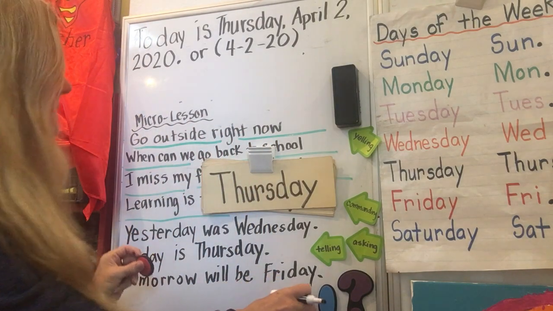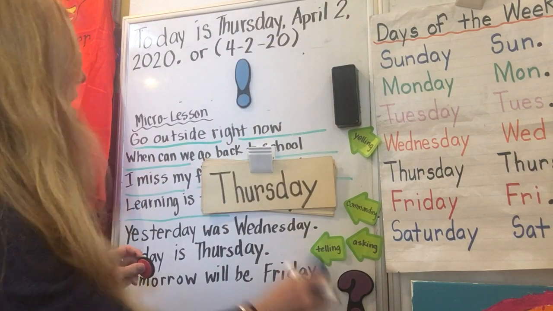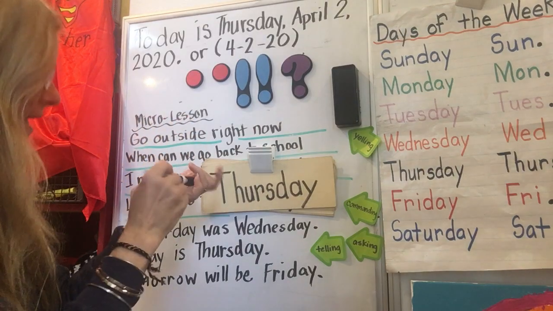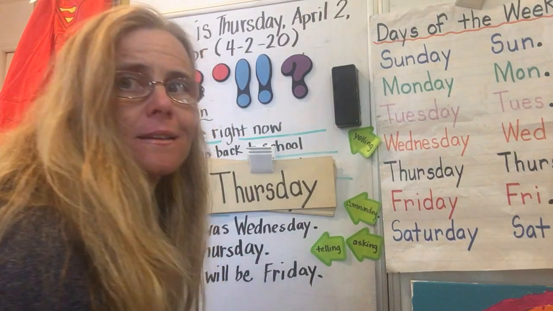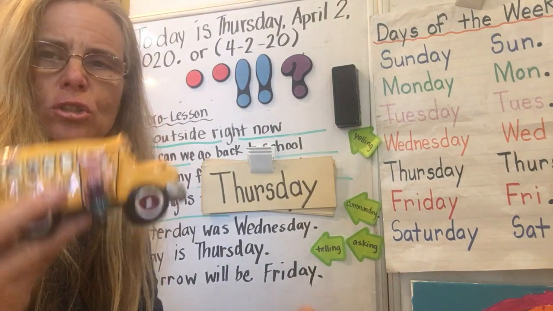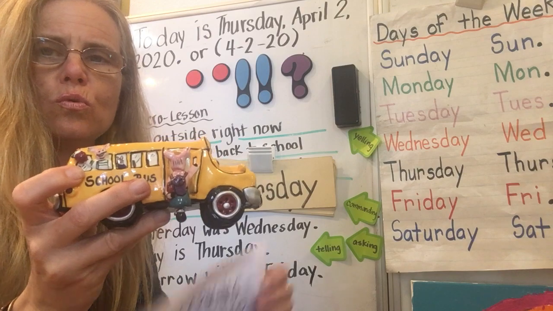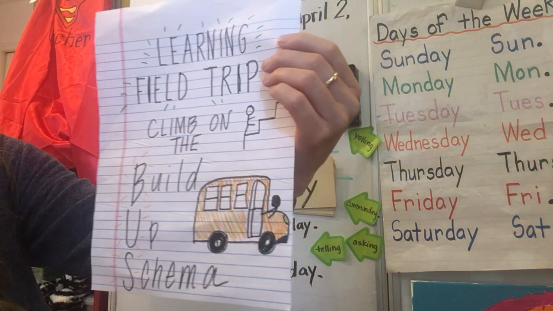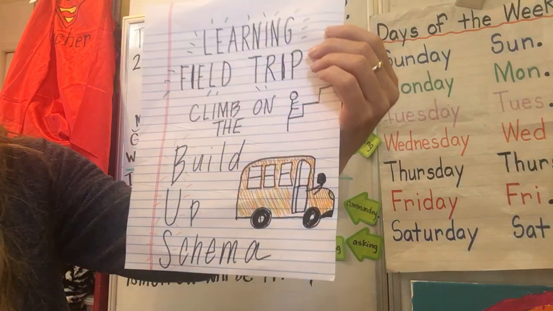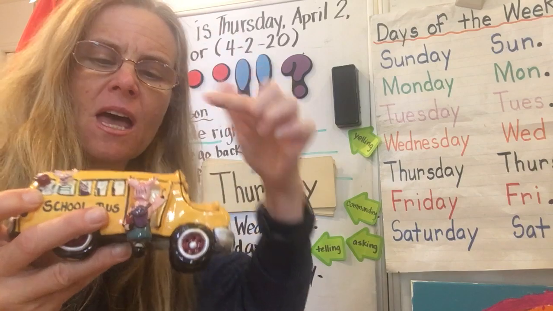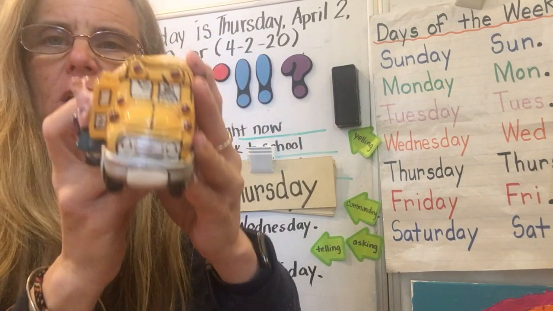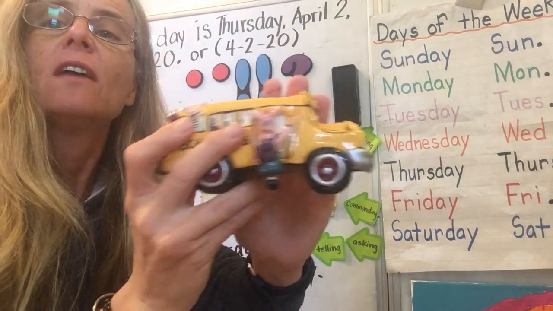All right, now we're going to come down for our field trip. I'm going to move all of my punctuation back up. And here comes the bus. Honk, honk. It's time for a learning field trip. Climb on the bus. We're going to build up our schema. You can be Robinson's rabbit, and I'm the driver. I'm going to drive carefully. I have children and bunnies on my bus.